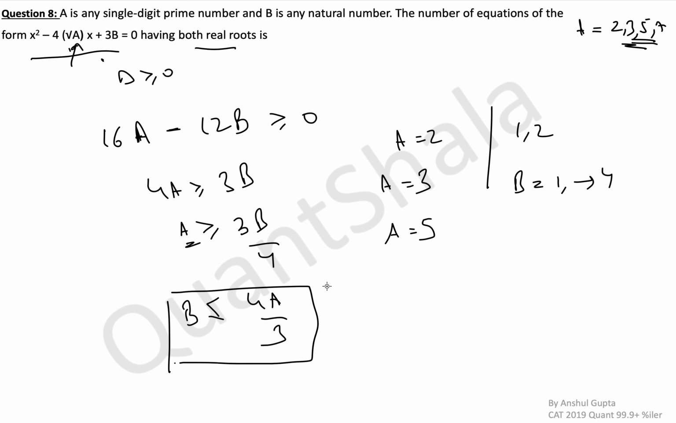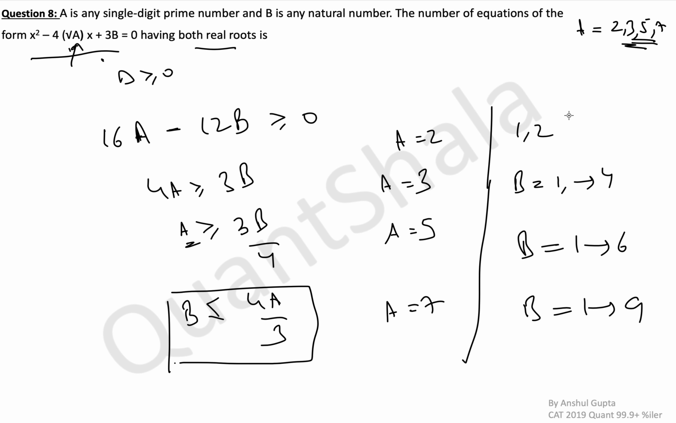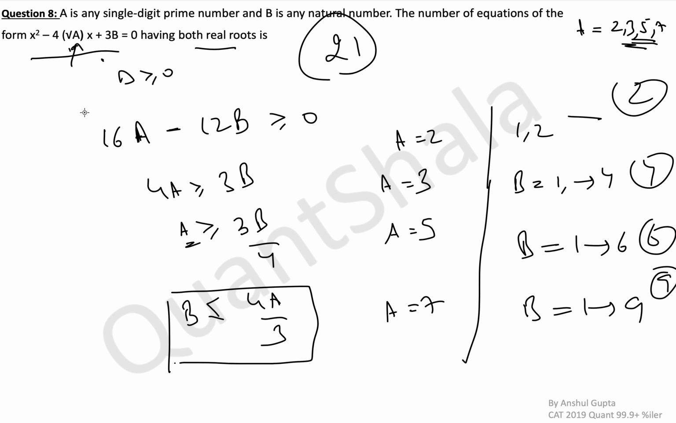If a is 5, we have 4 into 5, 20 divided by 3. So b can be anywhere from 1 to 6. If a is 7, 4 multiplied by 7, 28 by 3. So b can be anywhere from 1 to 9. Okay. So here we have 2 cases, 4 cases here, 6 cases here, 9 cases here. In total 9 plus 6, 15, plus 4, 19, plus 2, 21 cases. So the number of equations of this form having both real roots is 21.